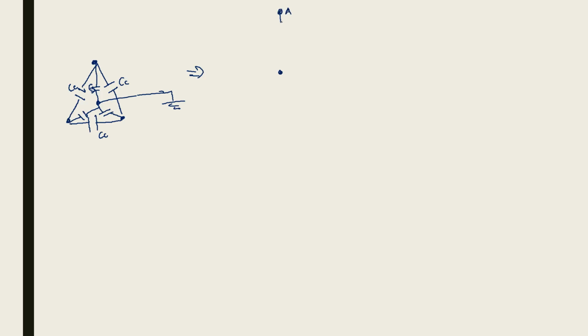Let us say this conductor A. So between conductor A and the sheath there is already Cs. So if I convert the outer delta into star, C equivalent will be there. If you are converting delta into star, C equivalent will come in parallel with Cs, isn't it?